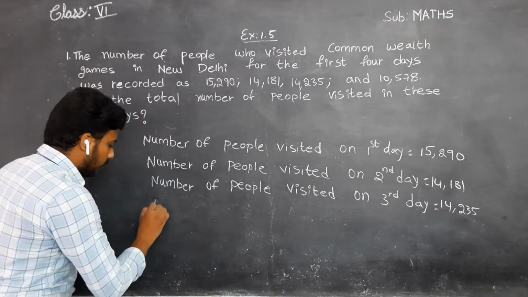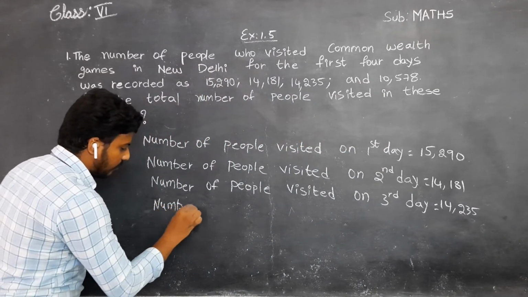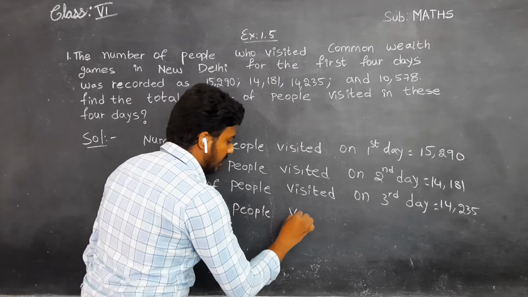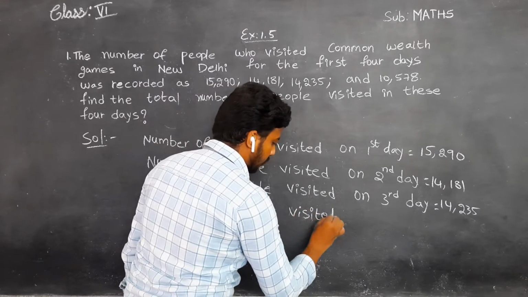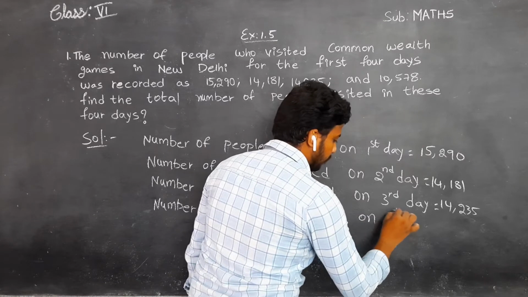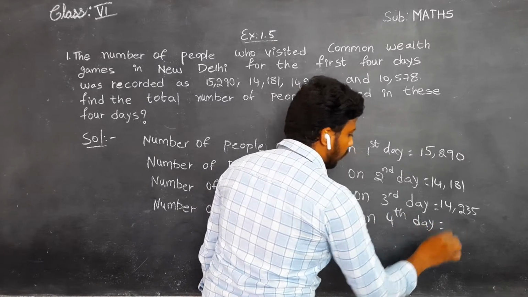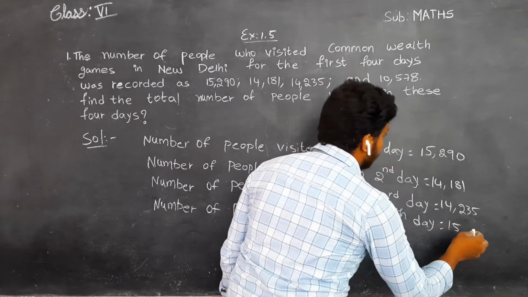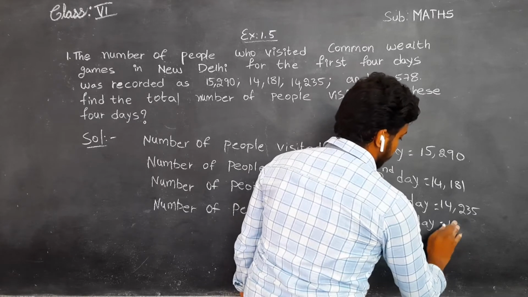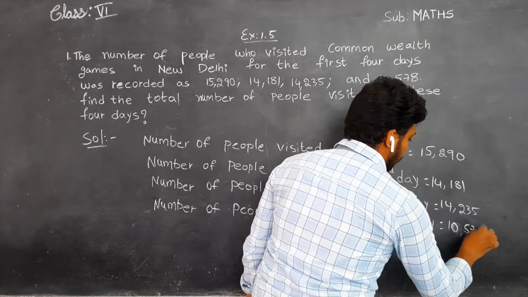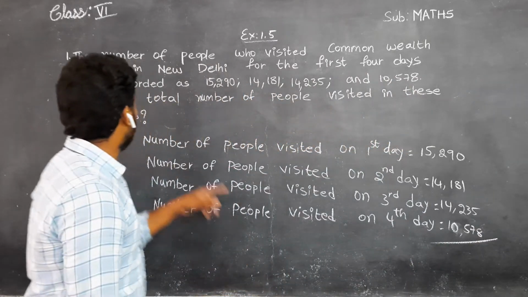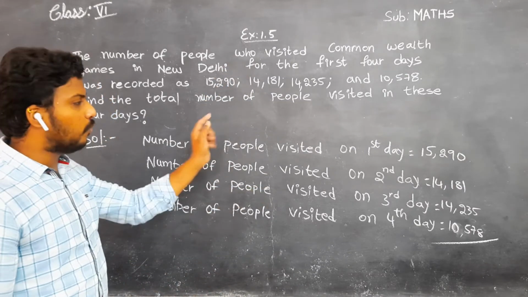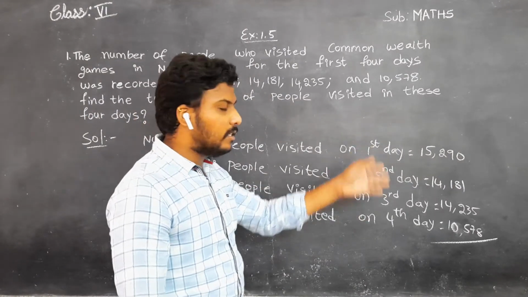And number of people visited on fourth day. What's the value for the fourth day? 10,578 members came to see the match. Now he is asking to find the total number of people visited in these 4 days. It means we have to add all these numbers.